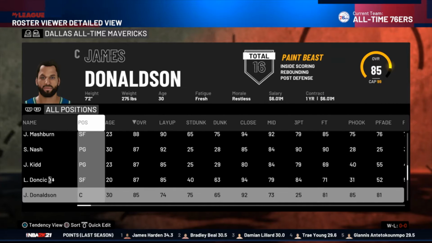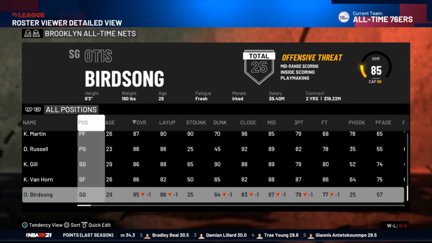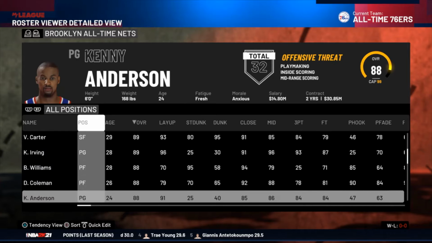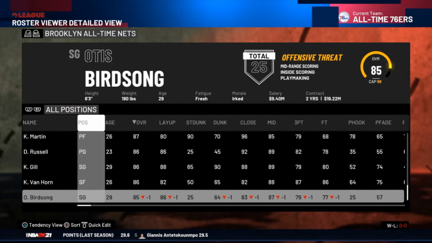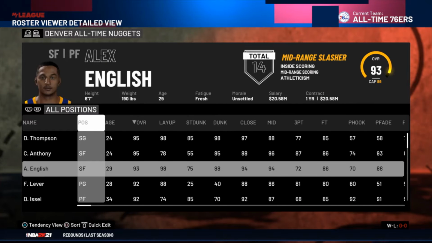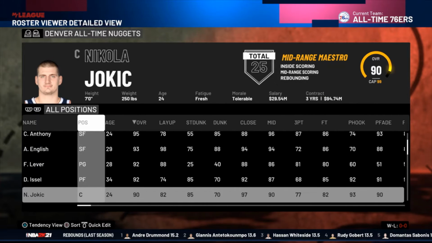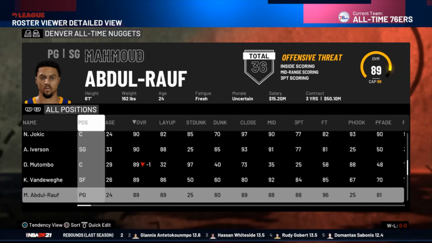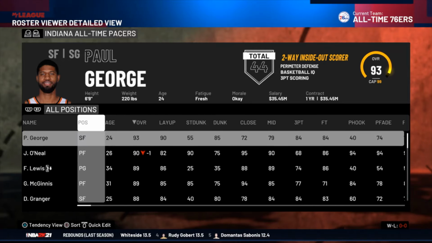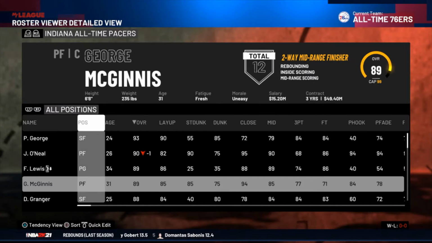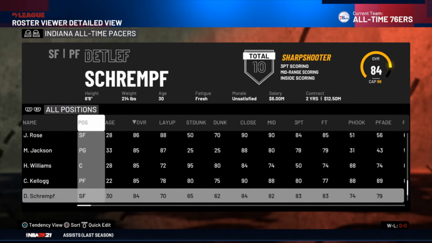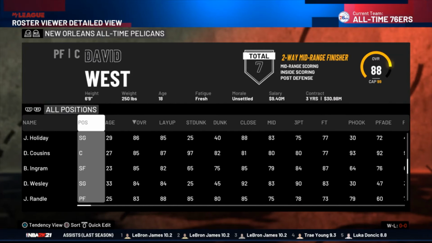Here's the Dallas team, Dirk leading the way for them. Got Jason Kidd as well. Here's the Brooklyn team, Julius Erving. I think Kyrie's there as well, Brook Lopez. The Nuggets team: Carmelo Anthony's there again. You got Jokic on the bench, Iverson, Dikembe Mutombo, Jamal Murray. Here's the Pacers team. Paul George there, but no Reggie Miller. You've got Danny Granger, Victor Oladipo, Sabonis.